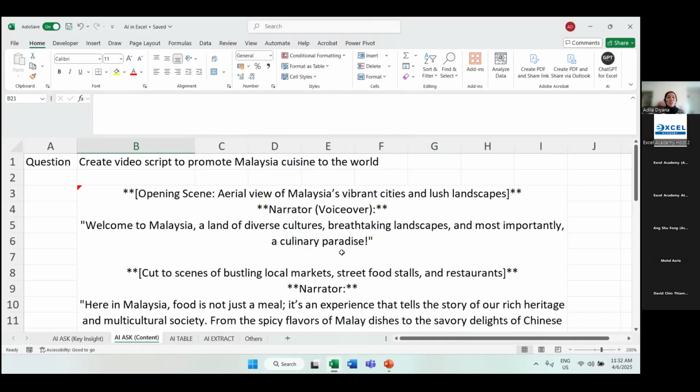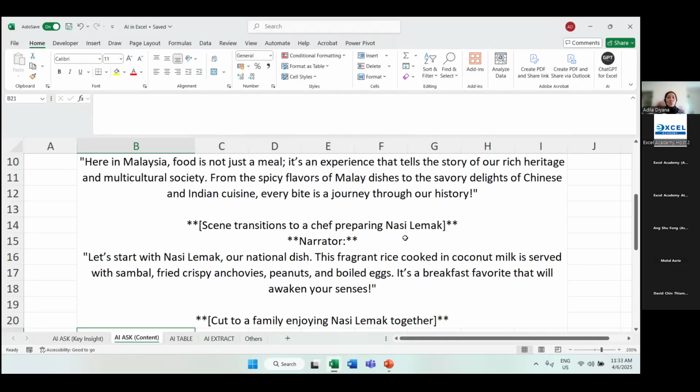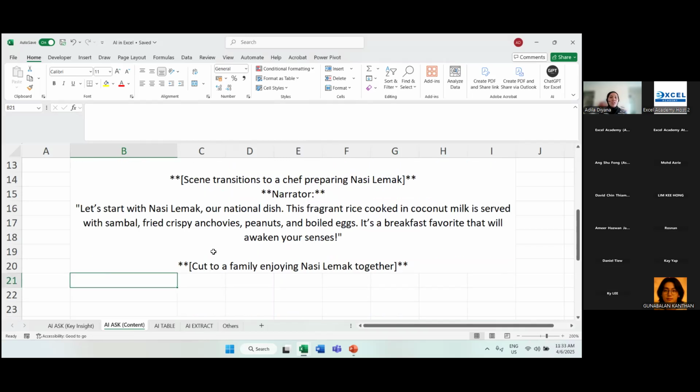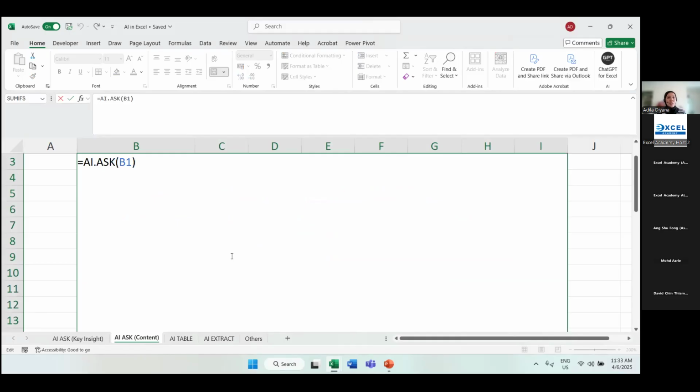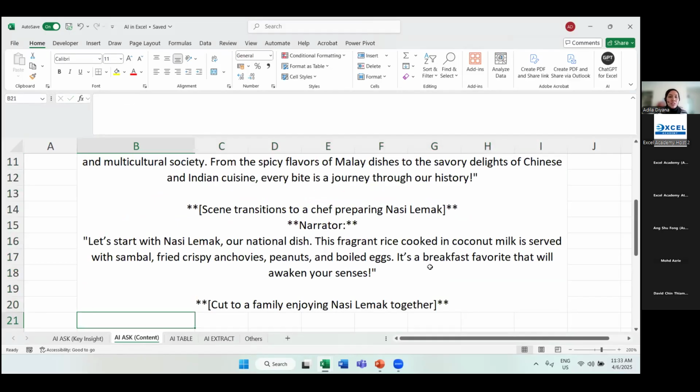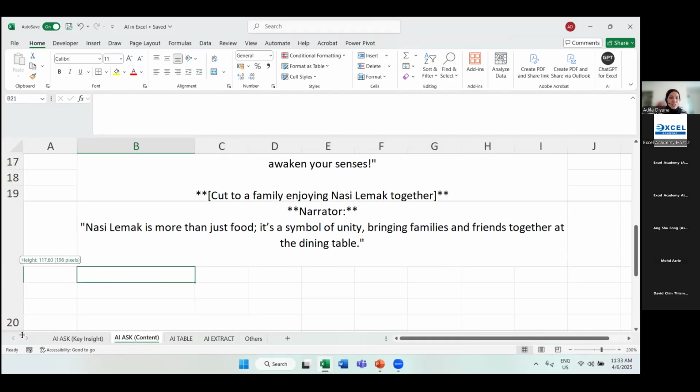Okay, there you go. Right, so here, opening scene, aerial view of Malaysia's vibrant cities and lush landscape. Welcome to Malaysia, a land of diverse culture, culinary paradise. Okay, so here they mention from spicy flavors to savory delights of Chinese and Indian cuisine. So here they suggest untuk letak nasi lemak lah. Scene transition to a chef preparing nasi lemak. Cut to a family enjoying nasi lemak together. Okay, so apa lagi ada tadi? So if I repress enter, I want to see, is it sampai nasi lemak je ke? Okay, what else do they suggest over here?